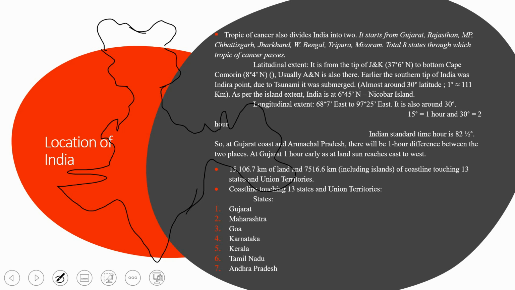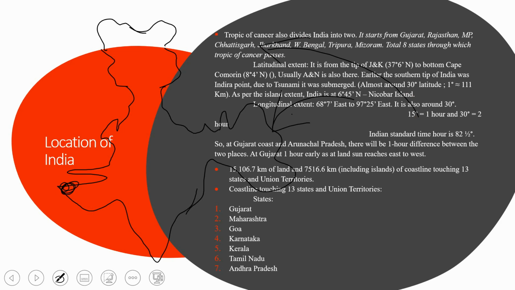So what is the logic? Actually Earth rotates from west to east, but when the sun rises, it seems like east to west. So first the morning will strike here, the sun rays will strike in this part. And later on, as the sun rises, you will get the sunrise here.